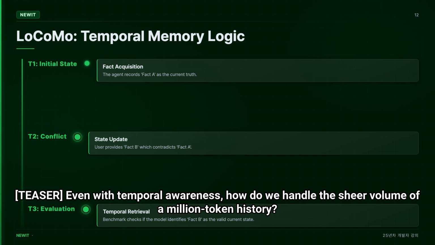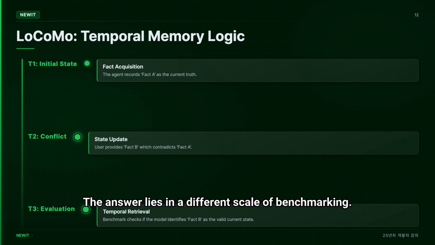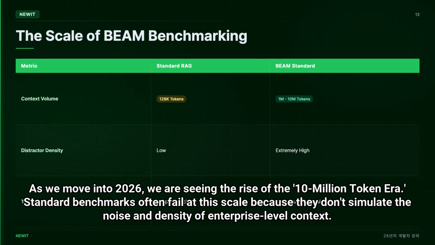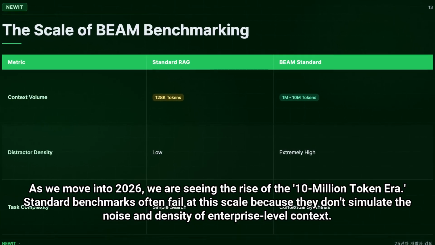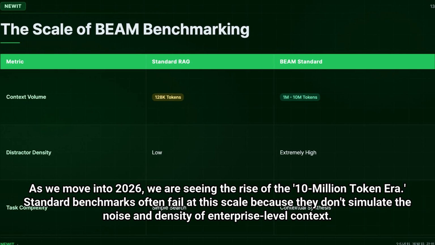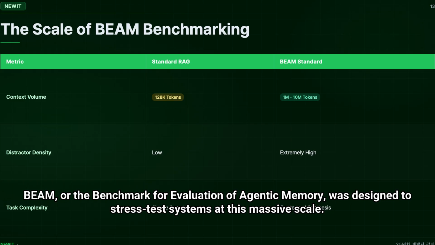Teaser: even with temporal awareness, how do we handle the sheer volume of a million token history? The answer lies in a different scale of benchmarking. As we move into 2026, we are seeing the rise of the 10 million token era. Standard benchmarks often fail at this scale because they don't simulate the noise and density of enterprise-level context. BEAM, or the benchmark for evaluation of agentic memory, was designed to stress test systems at this massive scale.